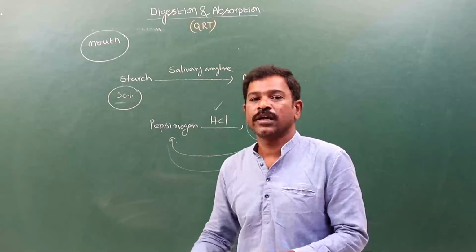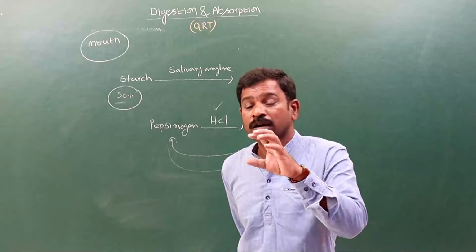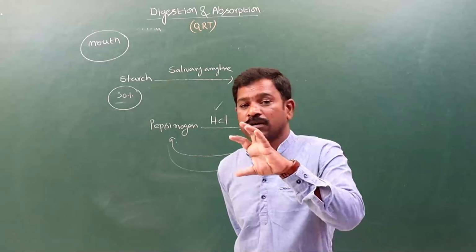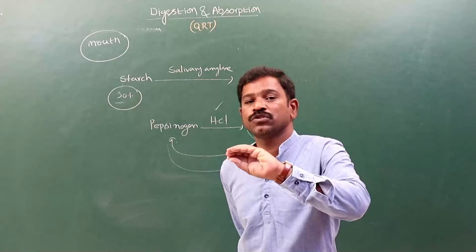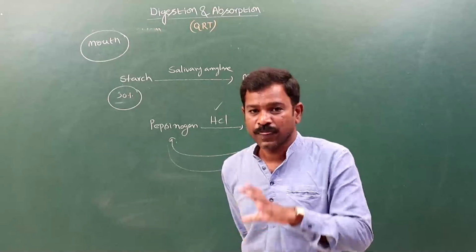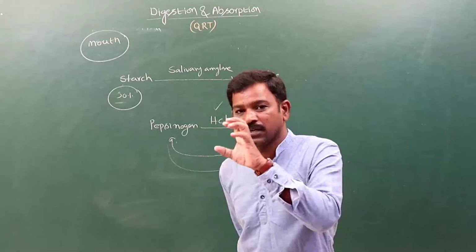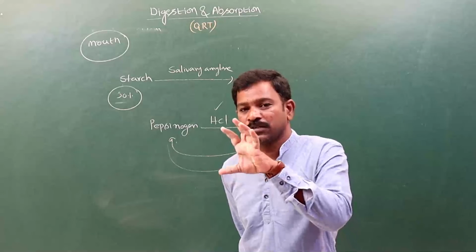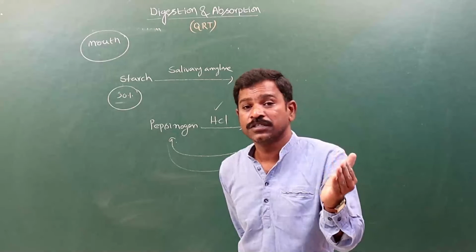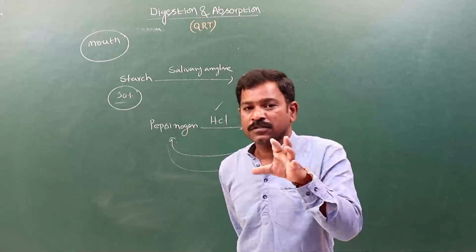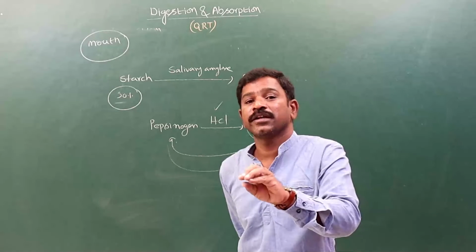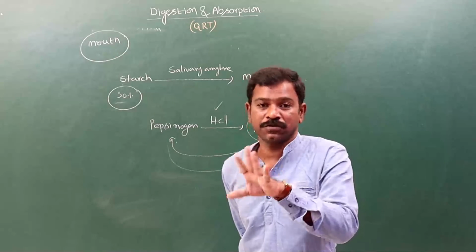It helps to convert trypsinogen into trypsin. Trypsinogen is the inactive form. So that trypsinogen is converted into trypsin by the enterokinase. Enterokinase is the enzyme activator.